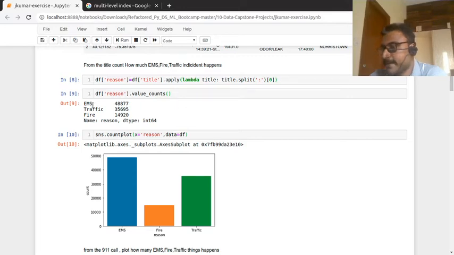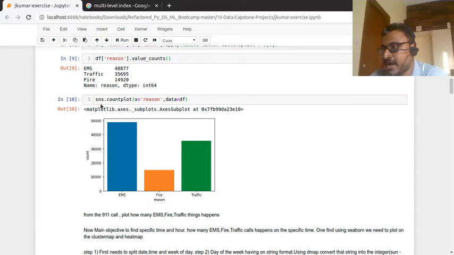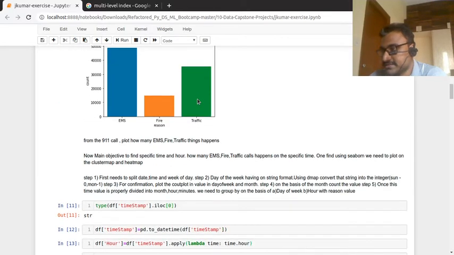After taking that, I am plotting with this value: sns countplot with reason and data df. That's how I have built this.